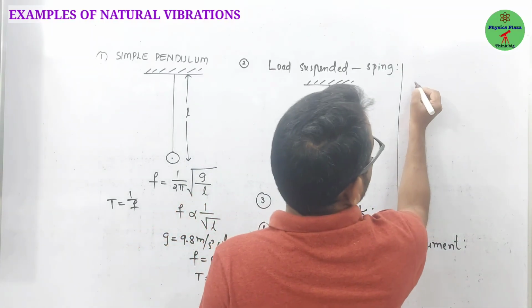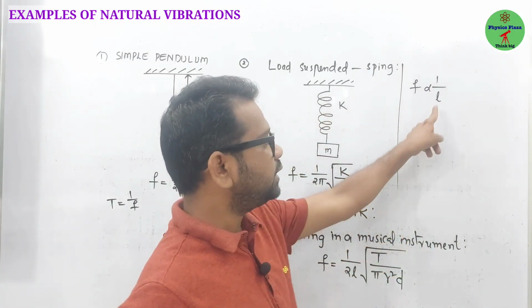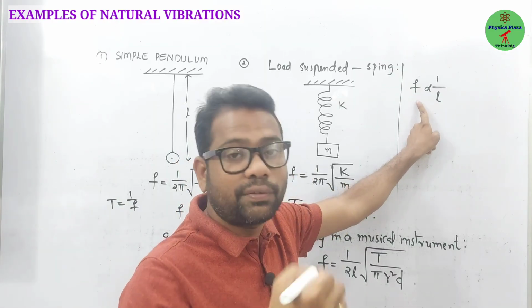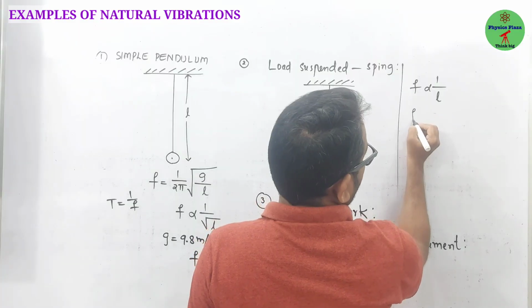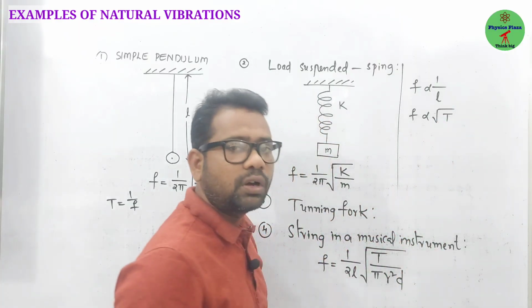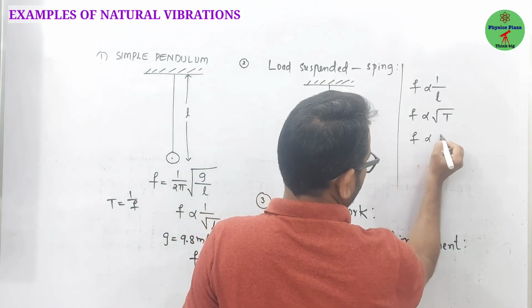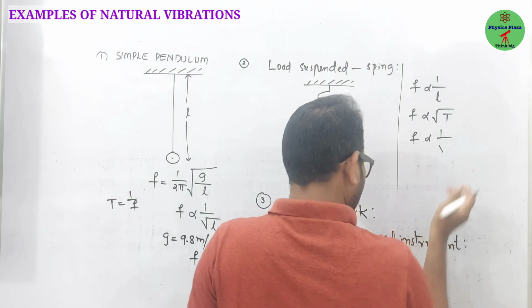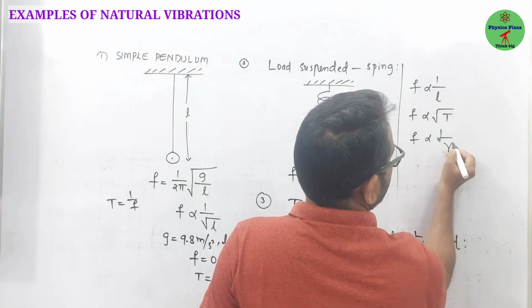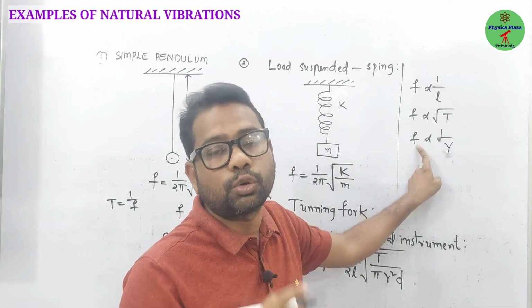Here, f is inversely proportional to the length, which means as length increases, frequency decreases, and as length decreases, frequency increases. Frequency is proportional to the square root of tension, so frequency increases with the tension. And frequency is inversely proportional to r square, simply to the radius. So by decreasing the thickness of a given wire, we can increase the frequency produced.